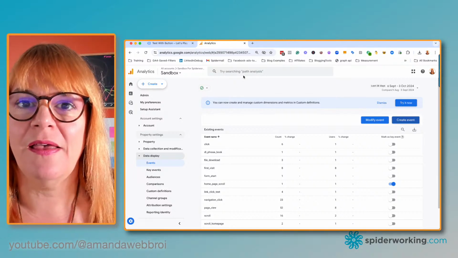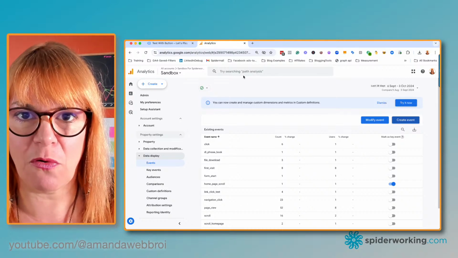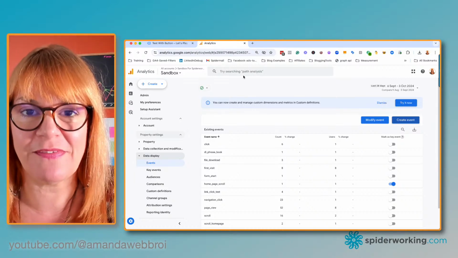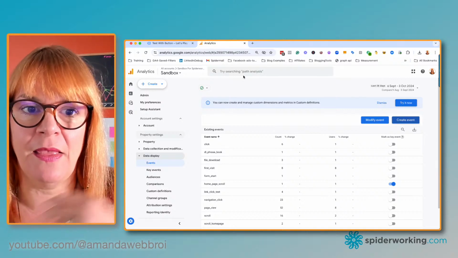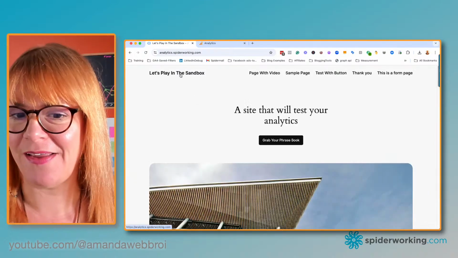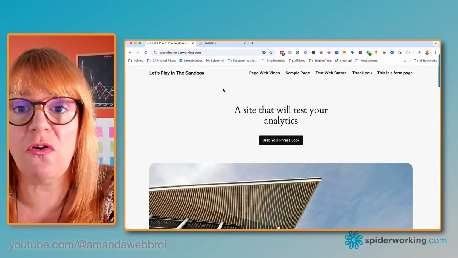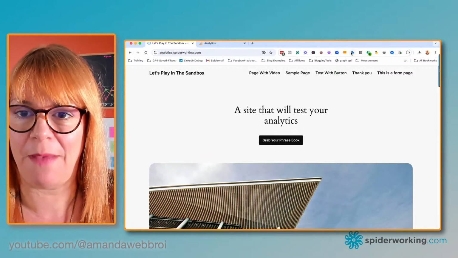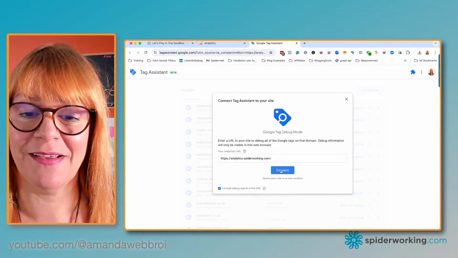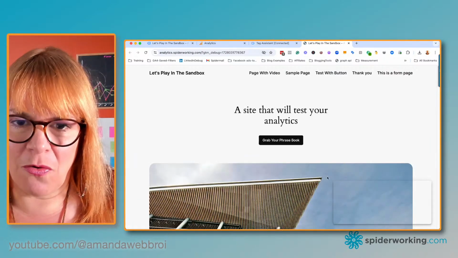If they've scrolled, and with Google Analytics only, not with Tag Manager, you can only measure a 90% scroll. They've scrolled your entire page. So that's going to be really valuable to know. These are valuable visitors who are interested in what you do. So we need to find out when that scroll event happens. So I'm going to go to the home page for this one. And we want to see, remember, we want to look first at Tag Assistant to see what happens. So if I click onto this, and I'm just going to preempt this with when I was practicing this last night, a couple of times it didn't work. I don't know why. So we've opened our Tag Assistant on the home page this time.